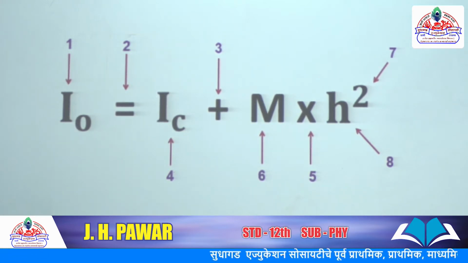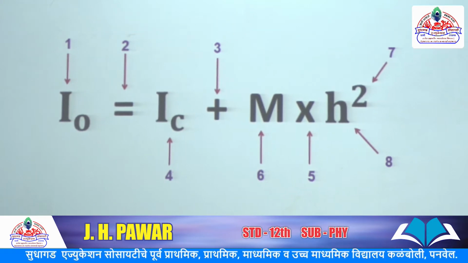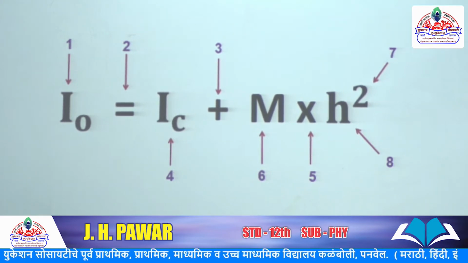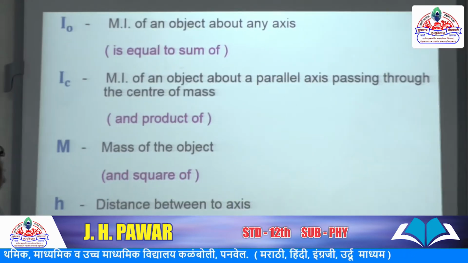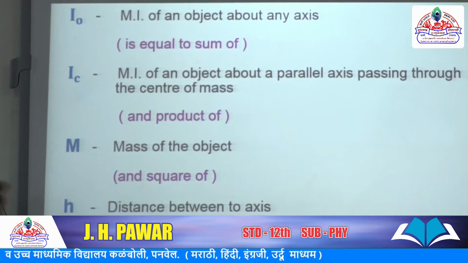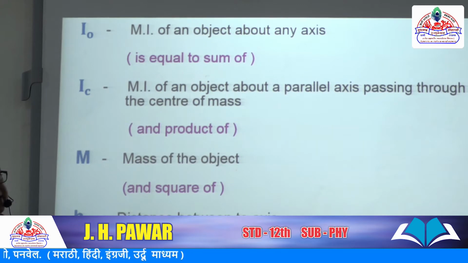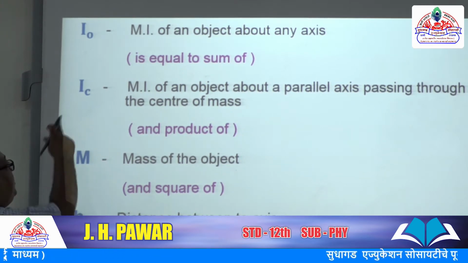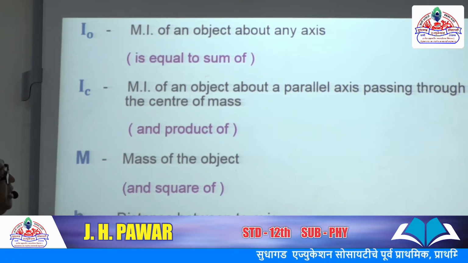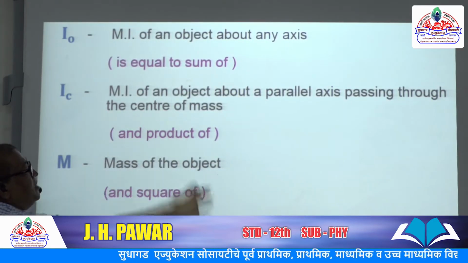Now another trick is also given. This is the simplest way to remember or memorize the definition. Look here. You must know the terms in the formula. I O, moment of inertia of an object about any axis. I C, moment of inertia of an object about a parallel axis passing through center of mass.